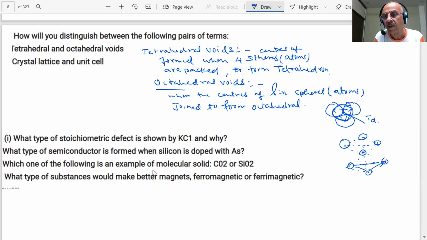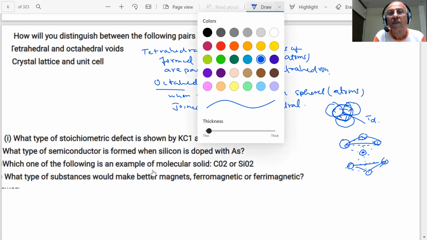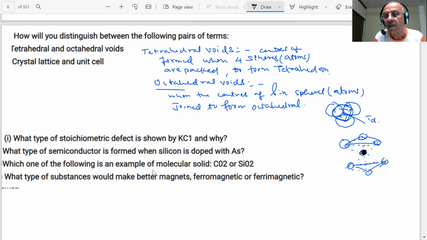You see that? 3 and 3, 6. This is the octahedral void. Put this 3 and this. You got it? Yes, sir.